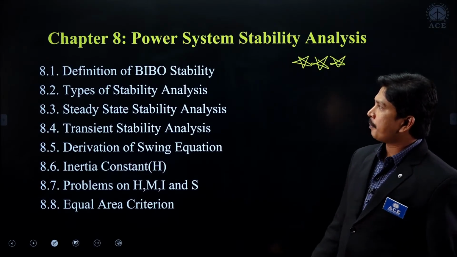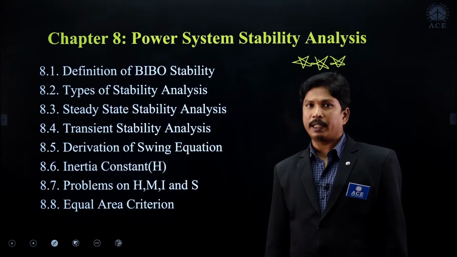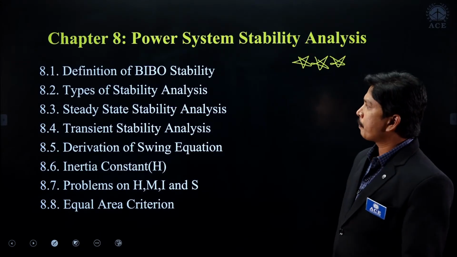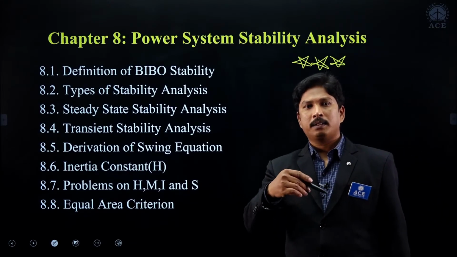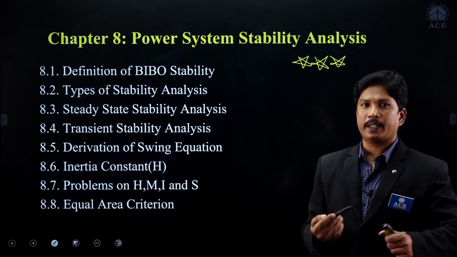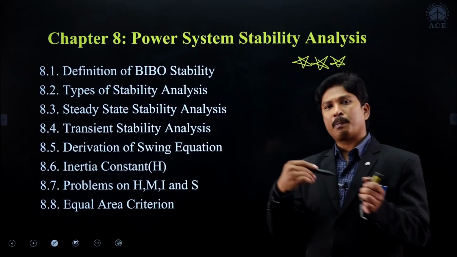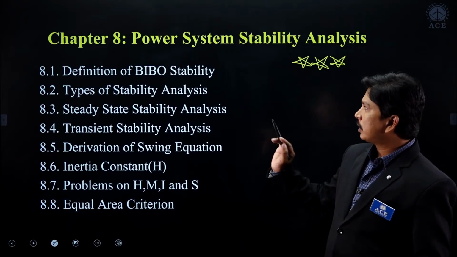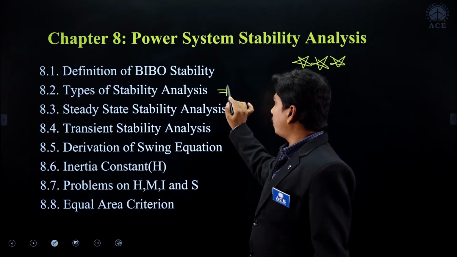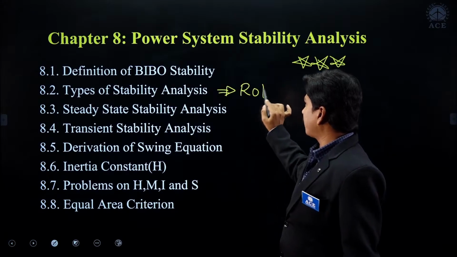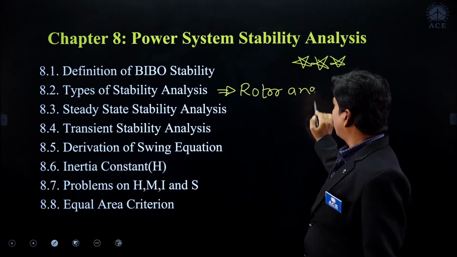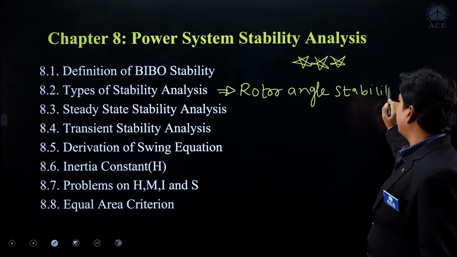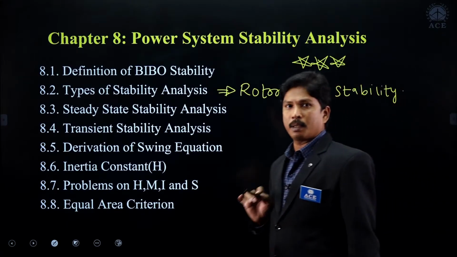In this one, first of all, understand the definition of stability. Bounded input and bounded output stability: what is the meaning of stability, and what are the types of stability? It may be voltage stability, frequency stability, or rotor angle stability. In our power system, we are studying only rotor angle stability, not voltage stability or frequency stability.